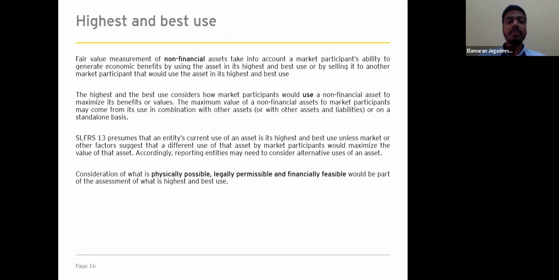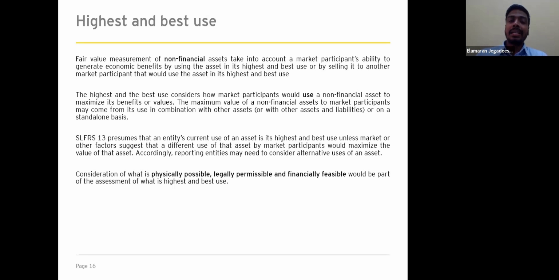Right. So the next component is the highest and best use. The highest and best use is the valuation concept that represents how a market participant would use a non-financial asset to maximize its benefits or value. The fair value measurement of a non-financial asset takes into account a market participant's ability to generate economic benefit by using the asset in its highest and best use, or by selling it to another market participant that would use the asset in its highest and best use.